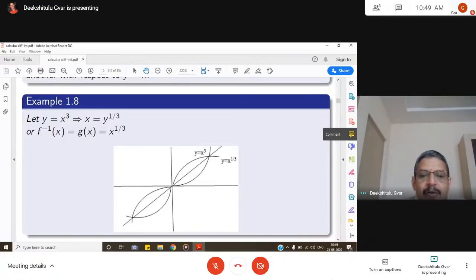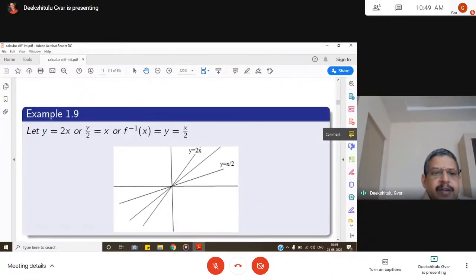If you look at the diagram now, y is equal to x cube and g of x is equal to x power 1 by 3 are mirror images of one another with respect to the straight line y is equal to x. That is another geometric meaning of the inverse of a function.